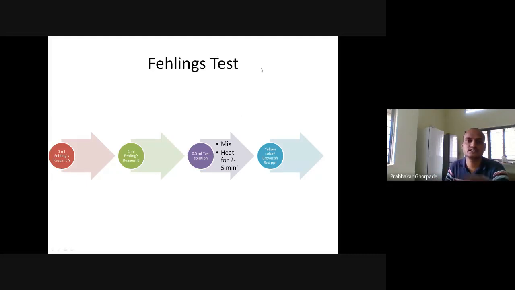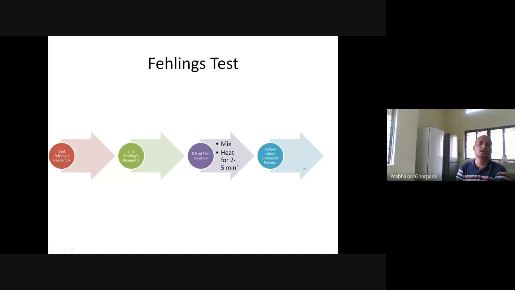Now, the next test is Fehling's test. How to perform the Fehling test? We generally have Fehling reagent A and Fehling reagent B. So we take 1 ml of Fehling reagent A, then add 1 ml of Fehling reagent B, then add 0.5 ml of the test solution. Then mix it all in one test tube and heat it for 2 to 5 minutes in a boiling water bath. You should observe a yellow color or brownish red precipitate.